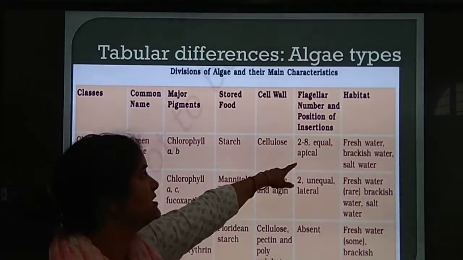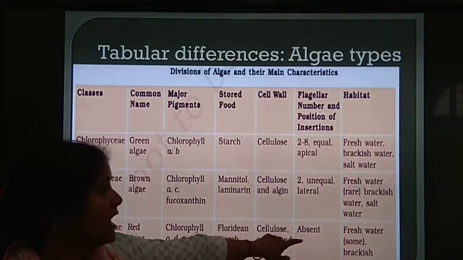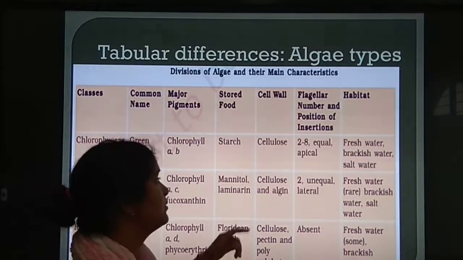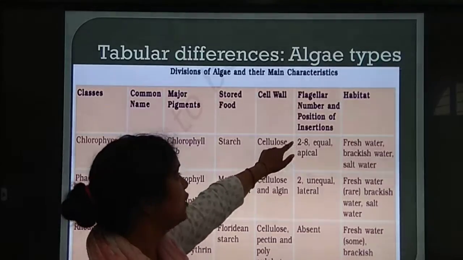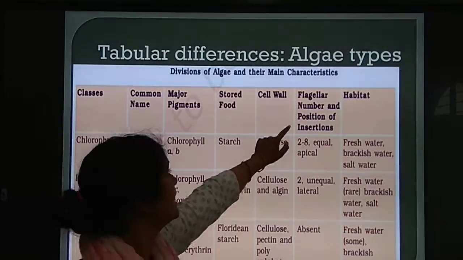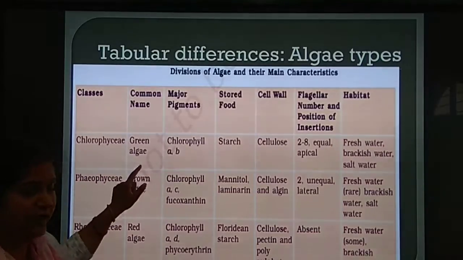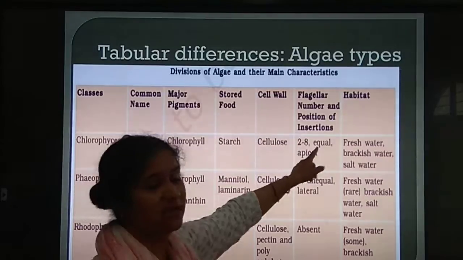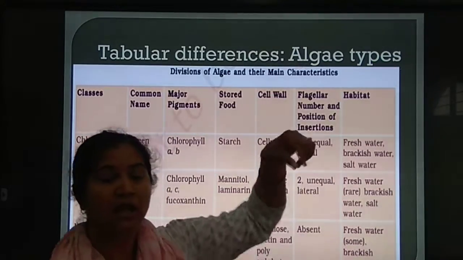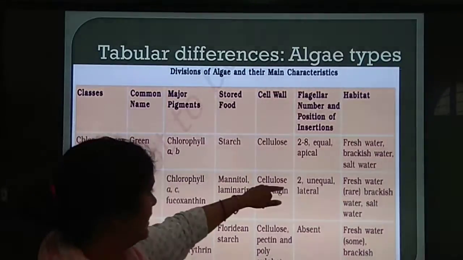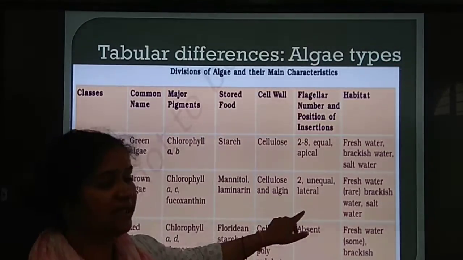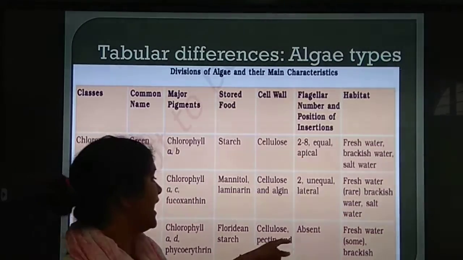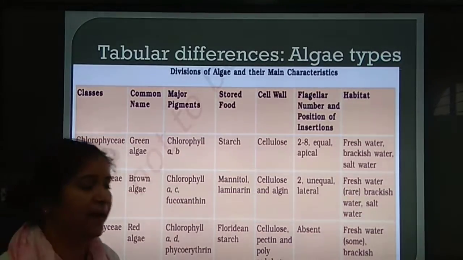Flagellar number, position and insertion. So flagella in their spores: how many flagella will be there and what will be the location of the flagella coming out of the spore? Two to eight flagella can be there in the spore of Chlorophyceae, equal in size and apical, coming from one apical end, one tip. In brown algae, two flagella will be there, unequal in size and lateral, coming from the side. And in red algae, flagella will be absent.